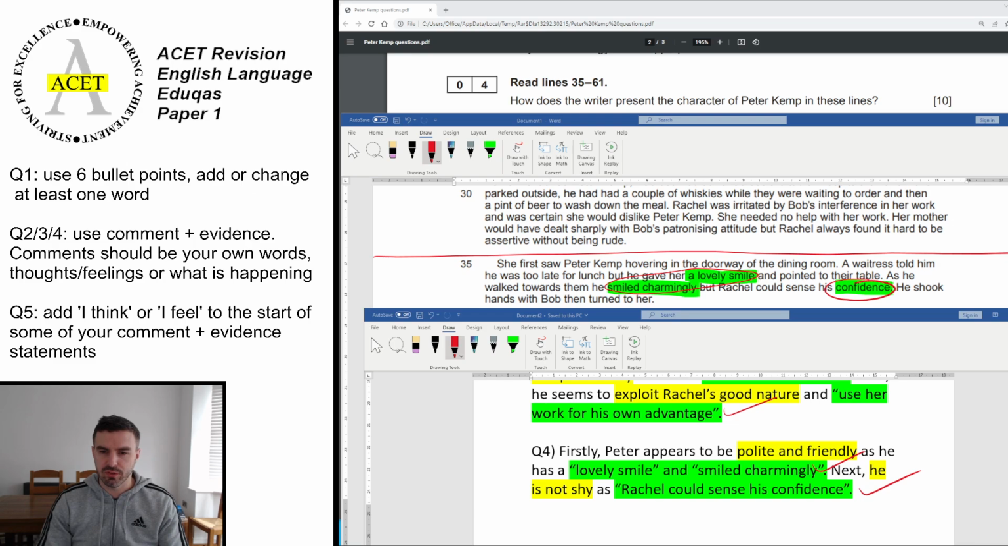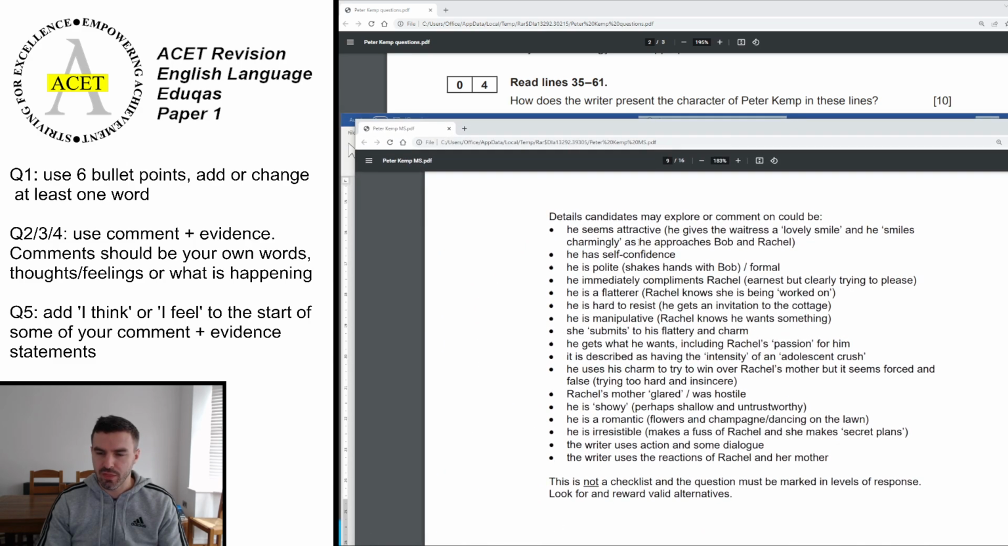Okay, so if you've unpaused that, those are your answers. So he seems attractive at first and self-confident. Those are the ones that I picked out. He's polite and he's formal with his greetings. He immediately compliments Rachel straight away. He's trying to flatter her. He knows he's hard to resist. He's manipulative, and he's got quite a lot of guile as well. She submits to his flattery and charm.